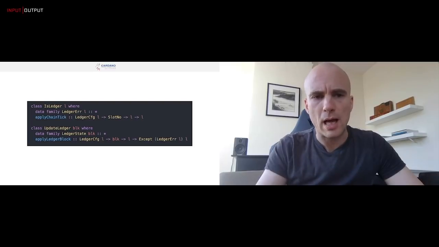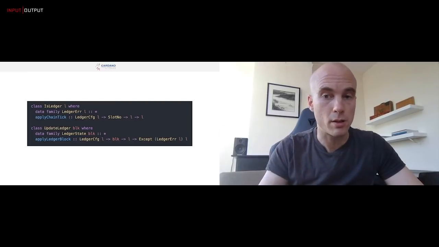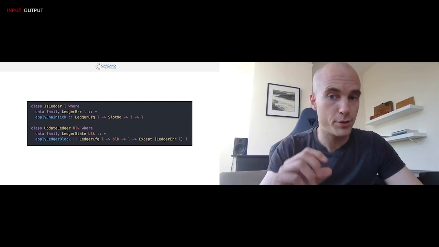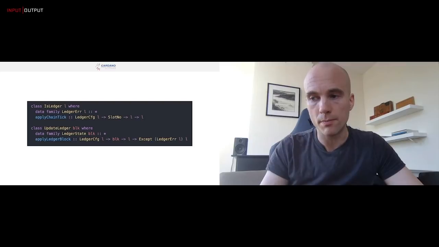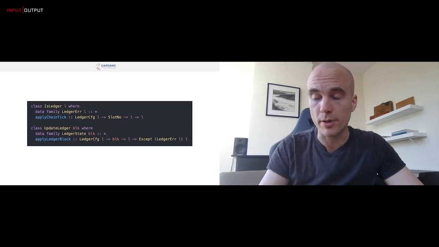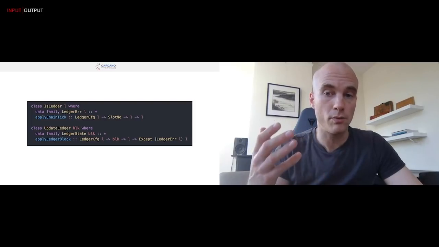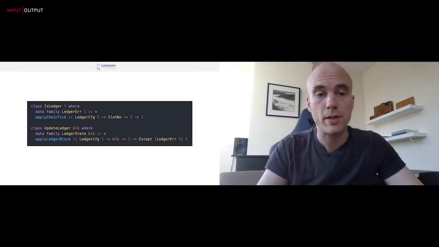And we must be able to tick the ledger state. Ticking here means ticking of the clock. So how does the ledger state evolve? Simply by the clock ticking. So we're not yet applying a block, but just the clock ticks. And for example, in Shelley, at some point, we switch which state distribution is the relevant one for determining who's the leader. And that's based not on which blocks come in, but simply on whether the clock has reached a particular slot. And so that's ticking of the ledger state.